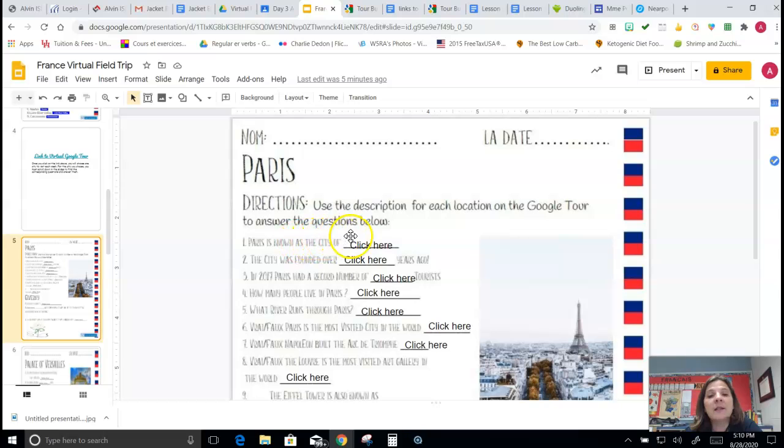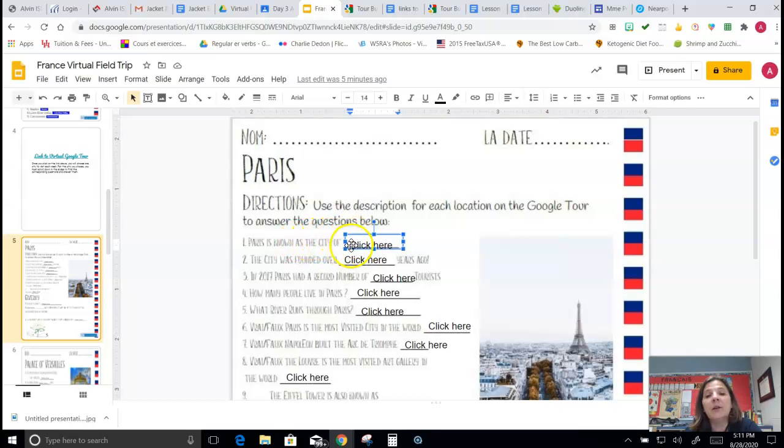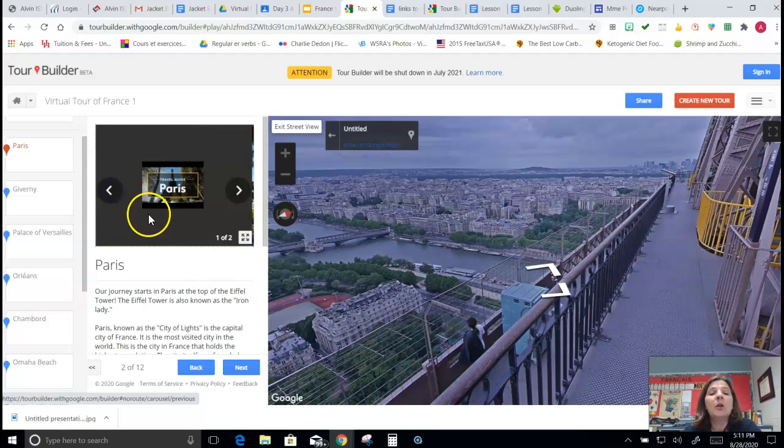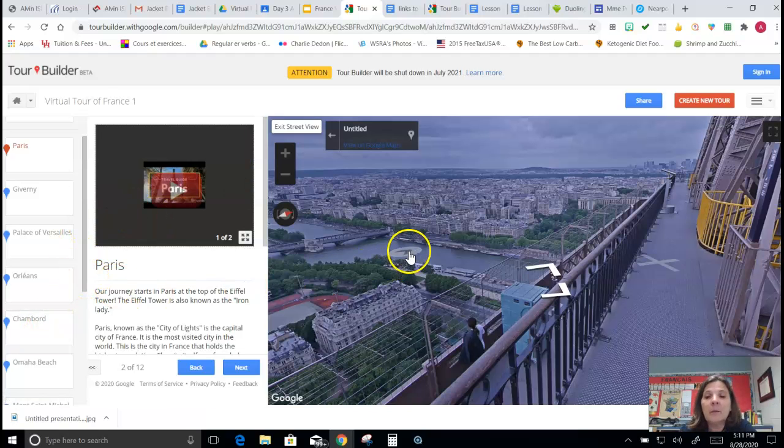So Paris is known as the city of blank. You click here, you highlight, get rid of it, and you type whatever it is. These answers will be found back over here, okay? So you're going to do that for each city. But for purposes of Tuesday, you're only going to pick one, and each week we're going to do it.